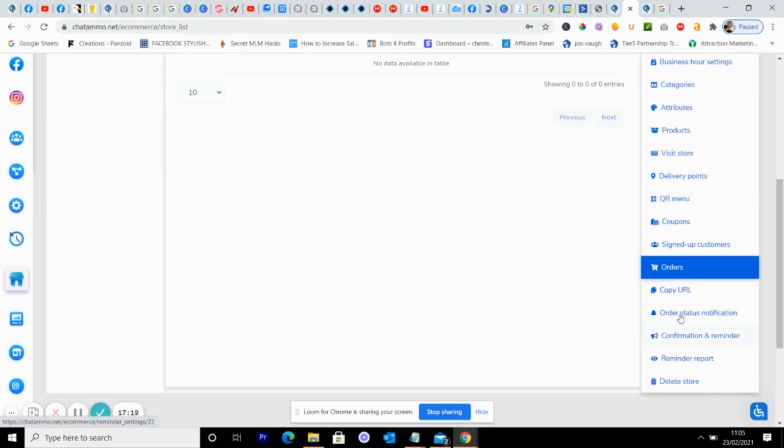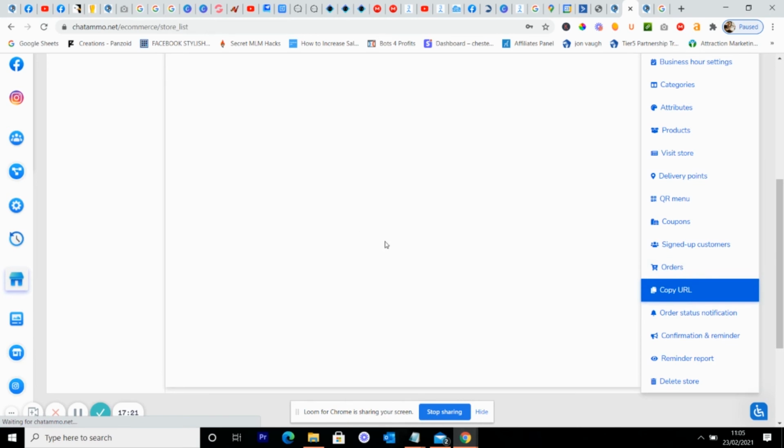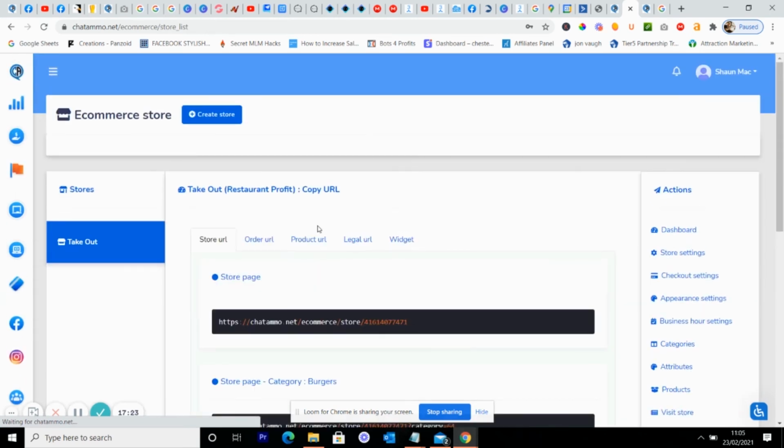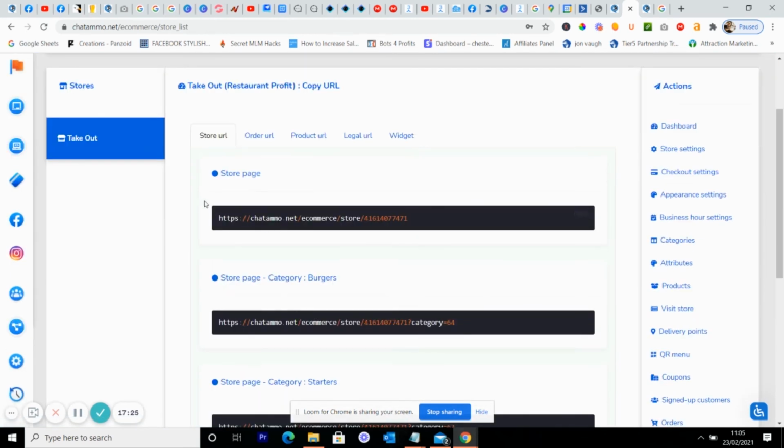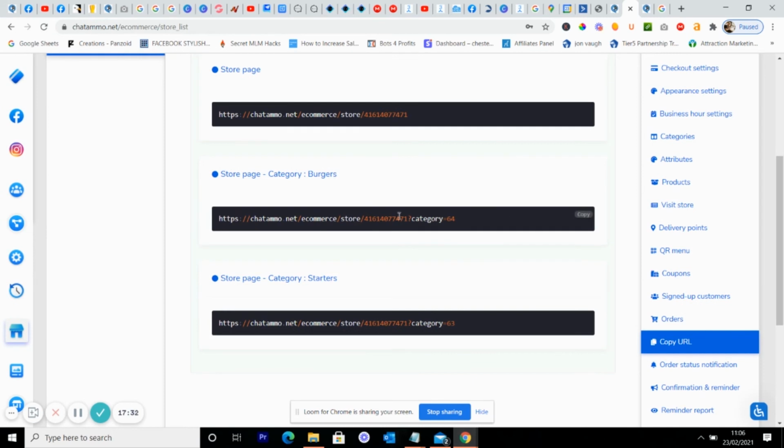Right, next is copy your URL, which is the URL for your store page. So you've got your store page itself, which is the one that we just looked at. You've got your store page for burgers, which is just the burgers, which we've only got one in at the moment. And you've got your store page for your starters. So all those are together.